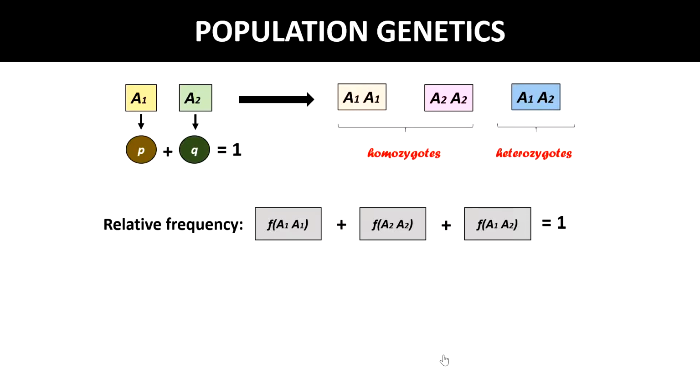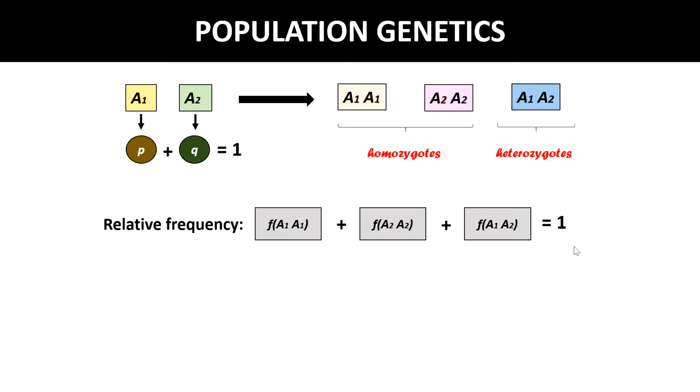Now, the Hardy-Weinberg principle is about the relation between allelic and genotypic frequencies. The allelic frequencies are P and Q, and the genotypic frequencies are FA1A1, FA1A2 and FA2A2. So basically this is the relation between allelic frequency and genotypic frequency, which is what the Hardy-Weinberg principle tells us.